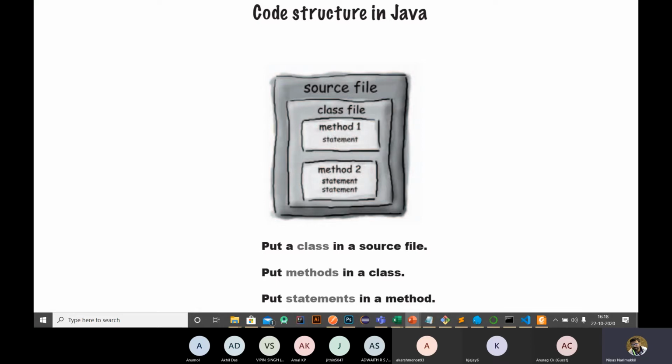If you give a class name as ABC, then you need to save that file as abc.java. Inside the class structure, we have statements and methods, and inside the methods also we have different statements.